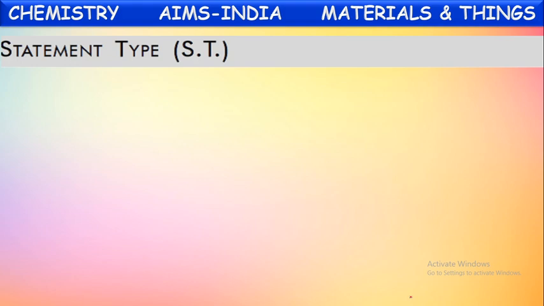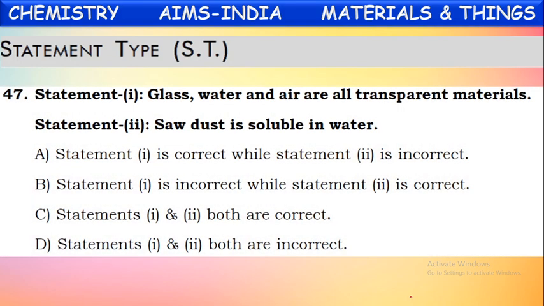Next, one more question. Let us see statement type questions. They will give two statements. You have to understand which statement is correct and which is incorrect. See, first statement: glass, water, and air are transparent materials. Can we see through glass? Yes, we can. Can we see through water? Yes, if you take clear, pure water, it is transparent. Is air transparent? Yes, air is also transparent. That is why we are able to see the objects around us. These three are transparent materials. So this statement is correct.